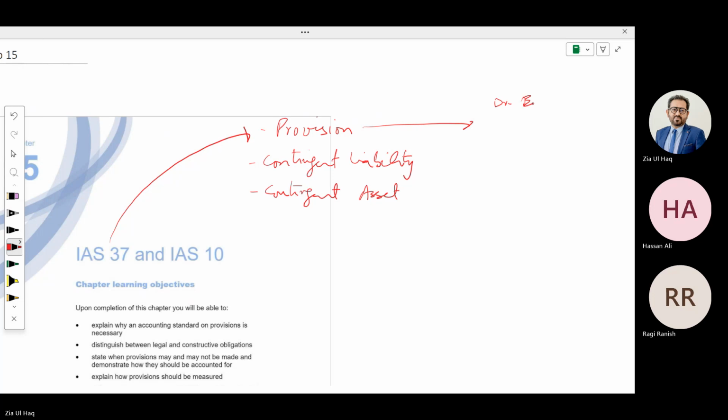debit expense, credit provision liability. There is no accounting entry of contingent liability and contingent asset. They need to be disclosed only.